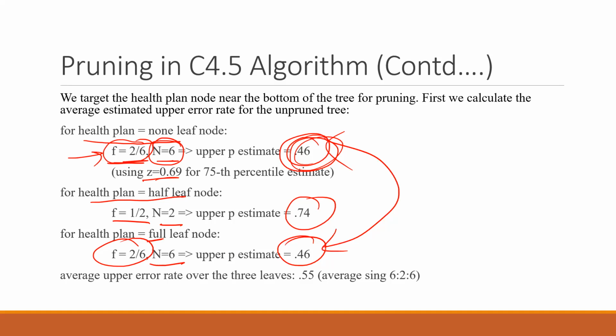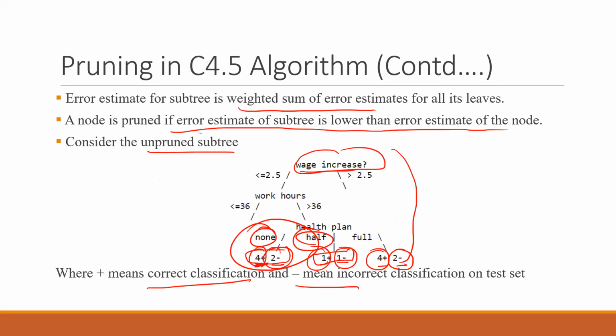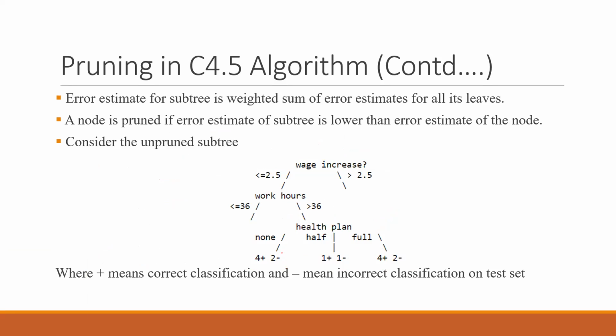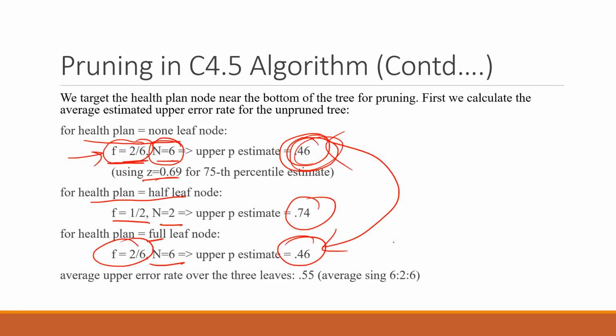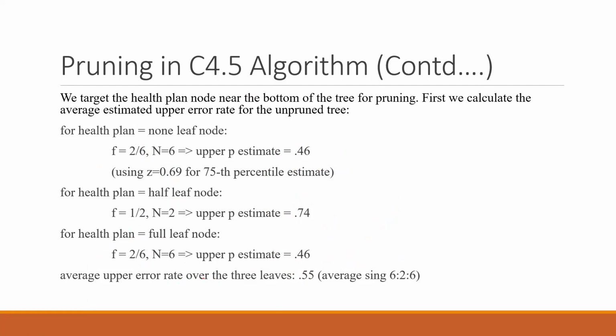Now you need to do the average, and obviously weightage will be taken. While doing the average, you take care that these are 6 cases, these are 2 cases, and these are again 6 cases. So 6 by 14, 2 by 14, 6 by 14. If you put these values in the weighted average formula, you will get that the average upper error rate is 0.55.